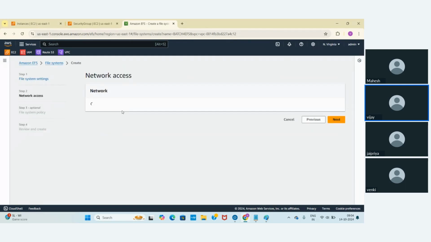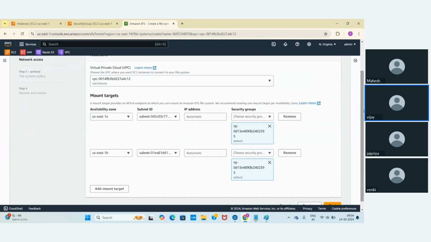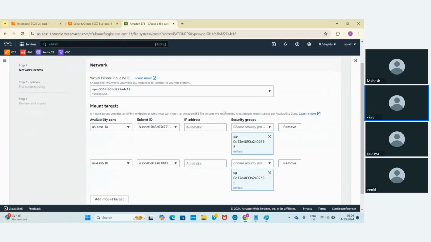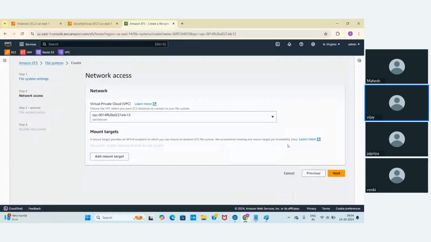And this is network access. I need to take VPC access. I took the correct one only. Now I don't want this one. I don't want these security groups; this is for the target purpose, where we are going to attach our security groups. I don't want the default security group which is going to be given.